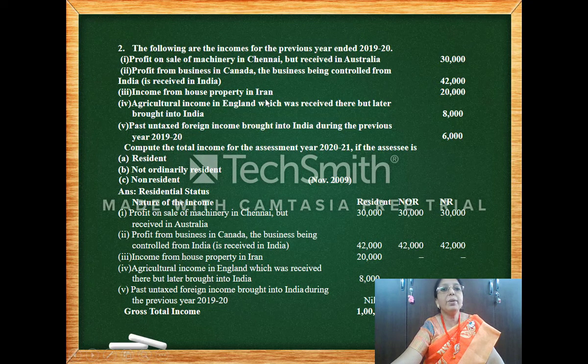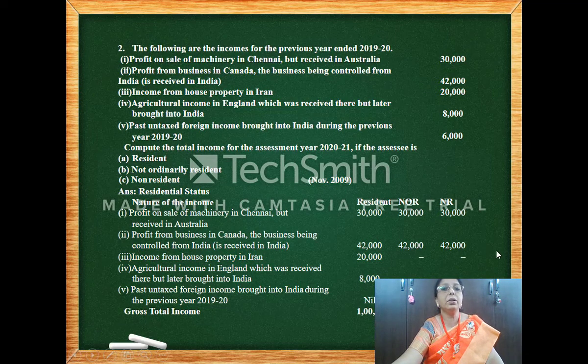Then income from house property in Iran. So not from India, not received in India, not earned in India, not even business in India. So any other source, so only for the first column. Agricultural income in England, received there but later brought to India. Again, this is any other source, not even business in India. So only for the first column. The last one, past untaxed income brought into India during the previous year. It's the last situation where it is not taxable for anyone.